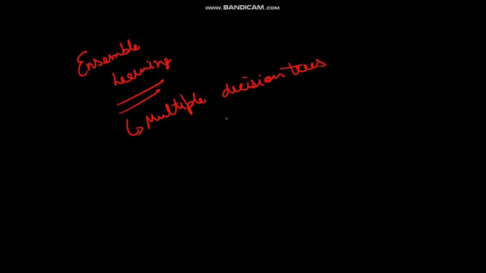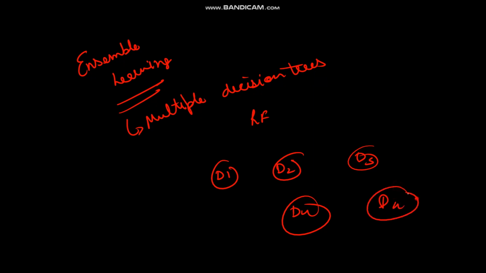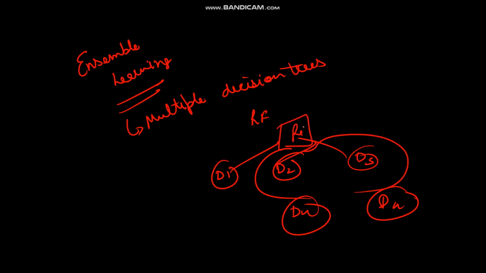To create a random forest, we have decision tree 1, decision tree 2, decision tree 3, decision tree 4, and so on up to decision tree n. The results from all decision trees are combined into a single result. So we are combining multiple models to give a result, and when we take the result from multiple models, it will give a more accurate result than relying on a single value.